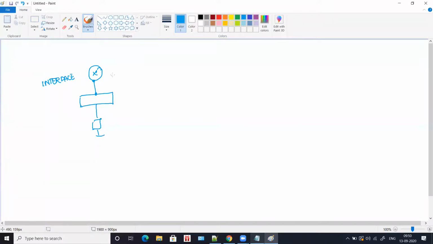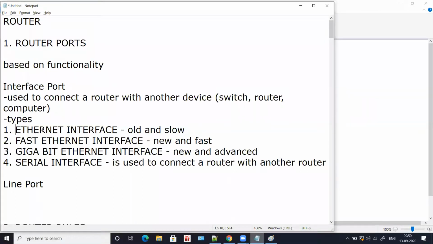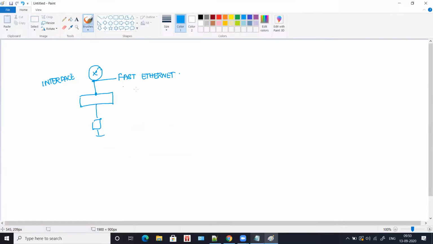When you try connecting a router with a switch, you go with an interface called fast Ethernet interface. Ethernet interface is actually old, and you won't be using it in our session. You will go with fast Ethernet. So when you try connecting a router with a switch, you will go with fast Ethernet interface.